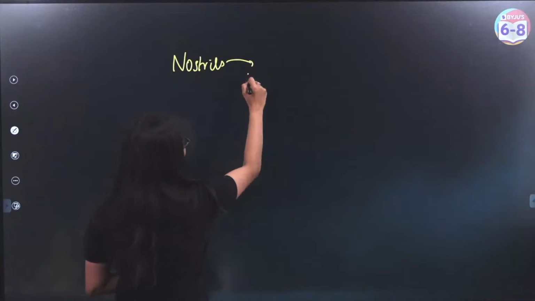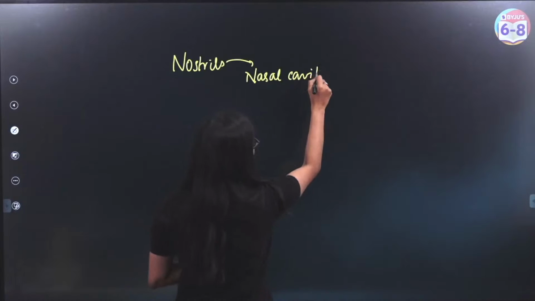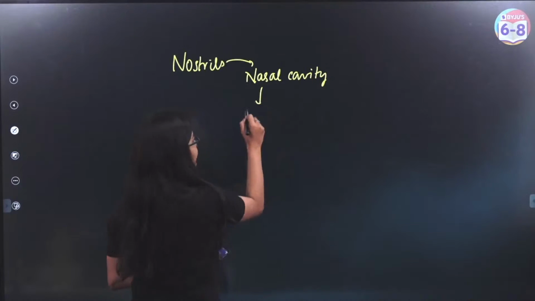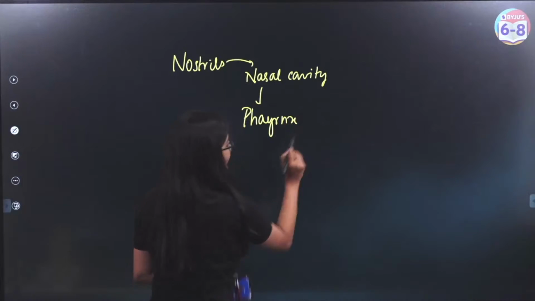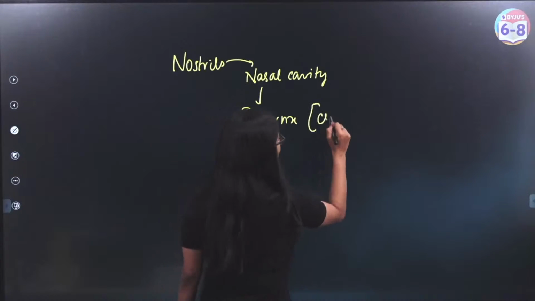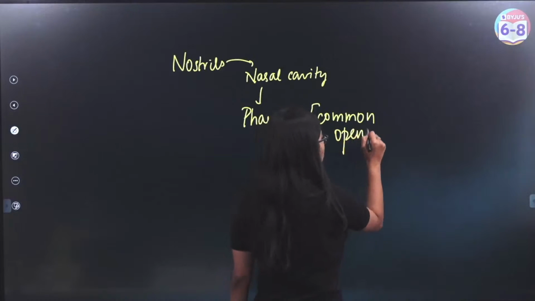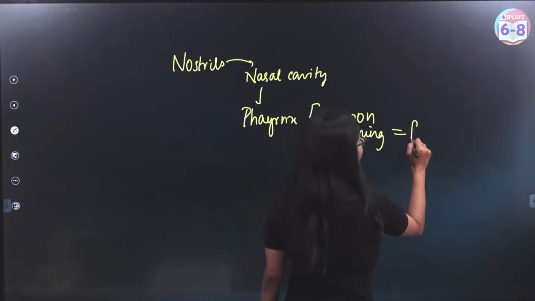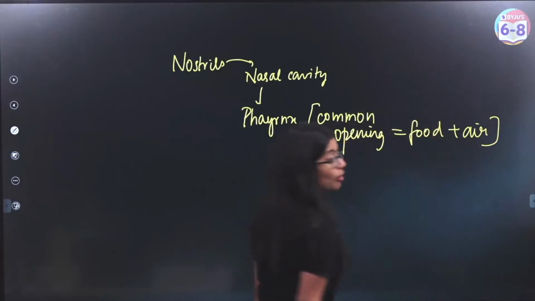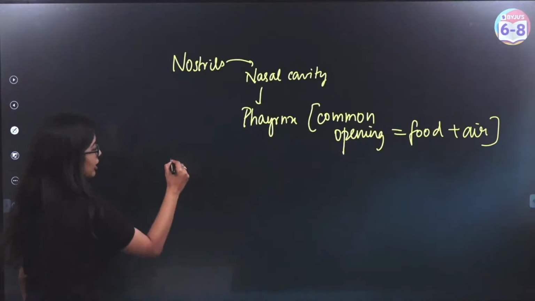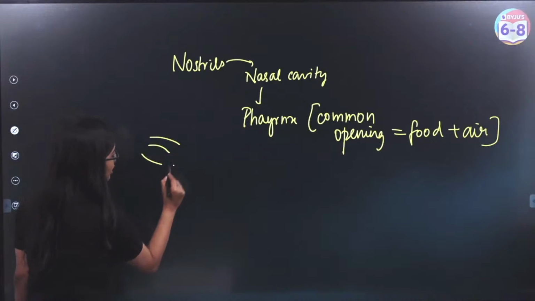So now we know that air passage is through the nose or your nostrils. Then from there it will go into the nasal cavity, right? So this will go into the nasal cavity, and from the nasal cavity it will go into the pharynx. Now we have the pharynx here, which is a common opening for both food as well as air, right? So in our body, you will have the pharynx like this. So the pharynx is like a slightly bigger part.